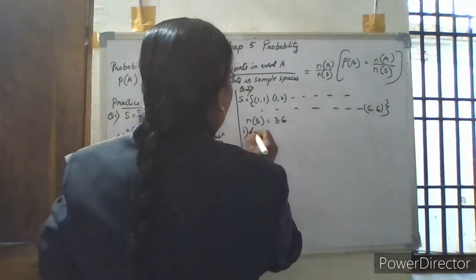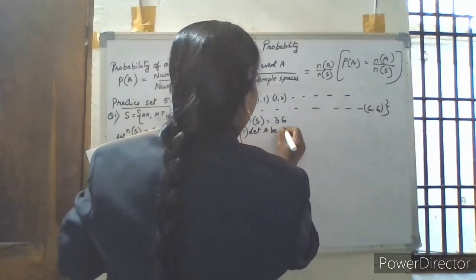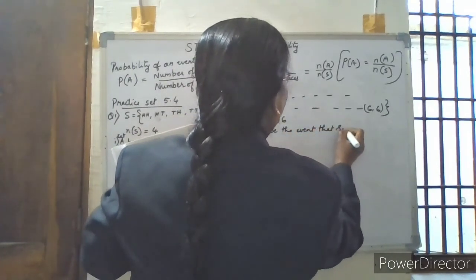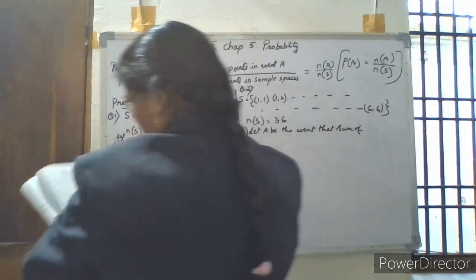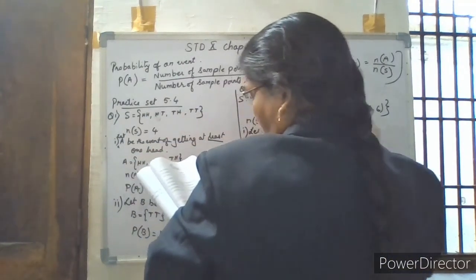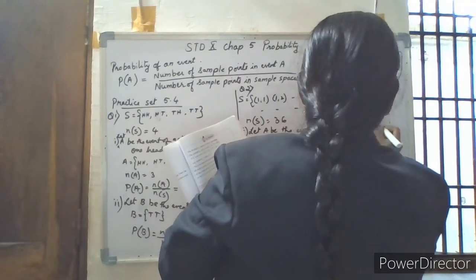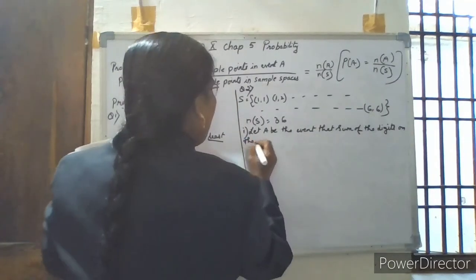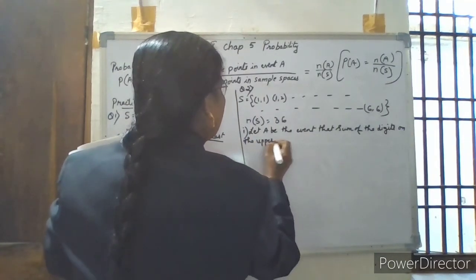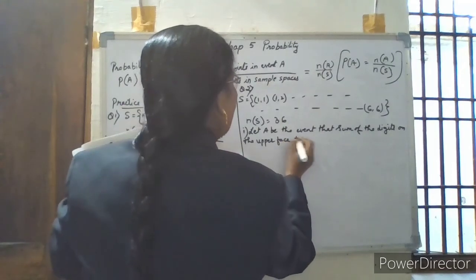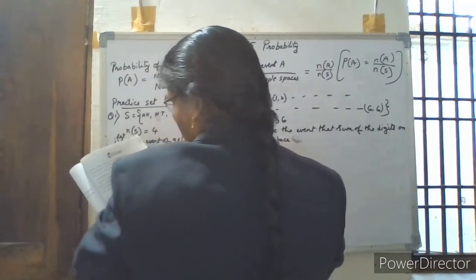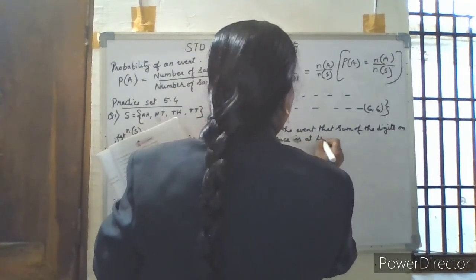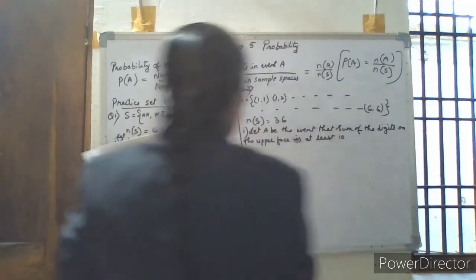So let A be the event that the sum of the digits on the upper face is at least 10.